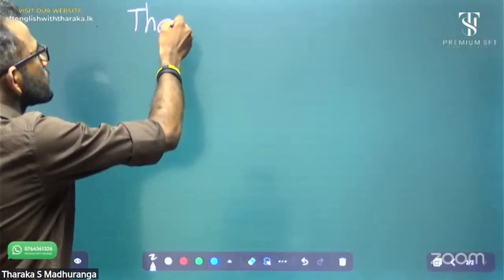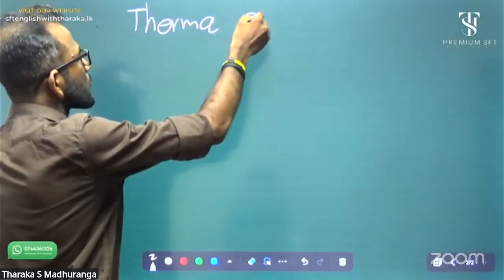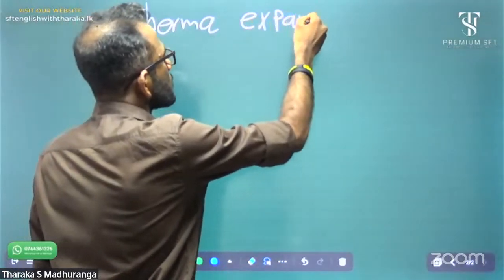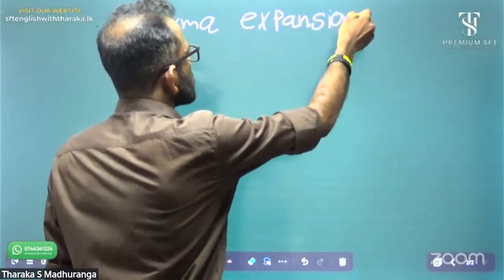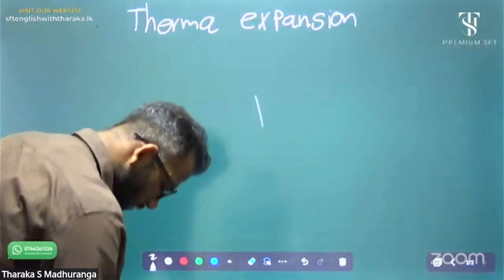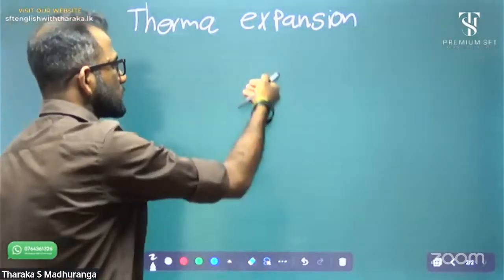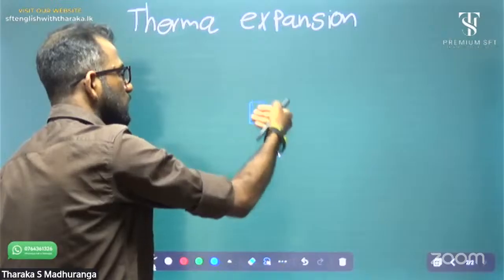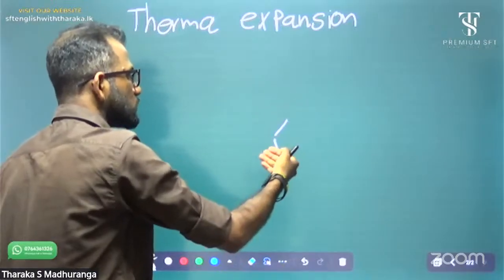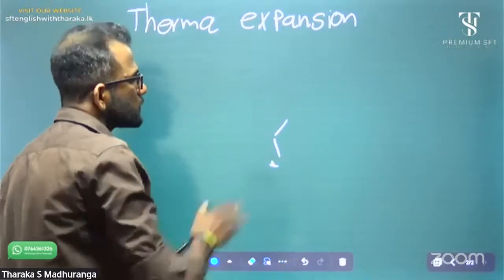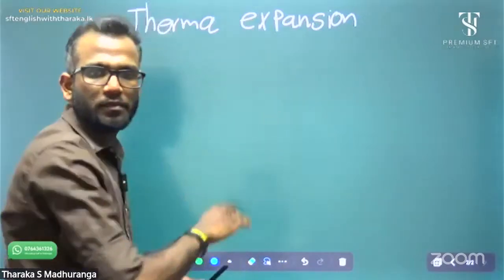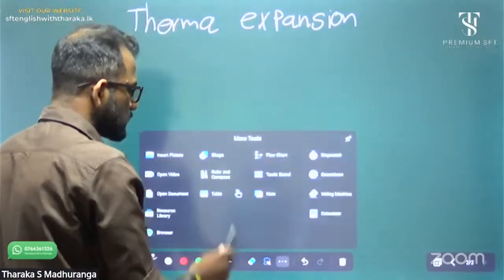Okay, what's the meaning of thermal expansion? Do you remember the definition of thermal expansion? It's a very simple part.